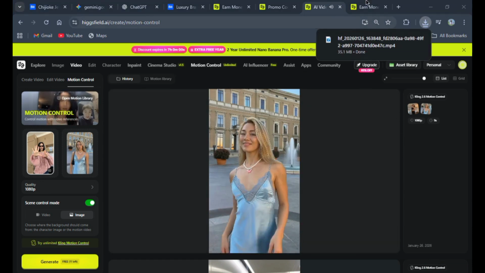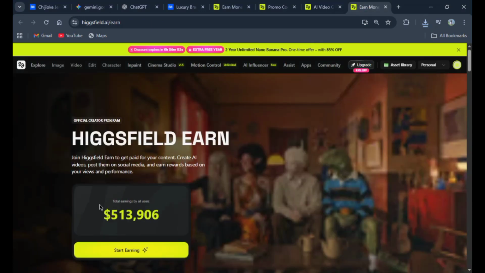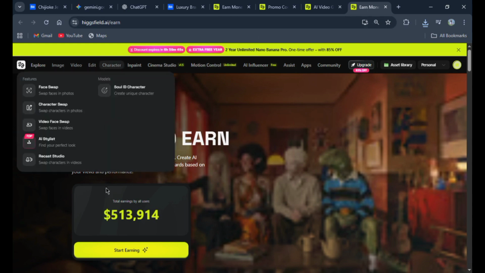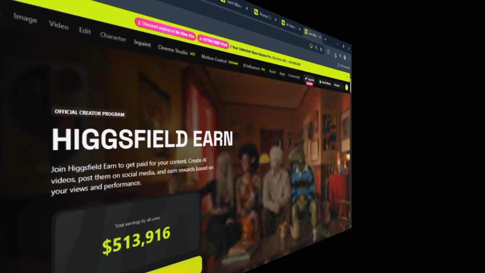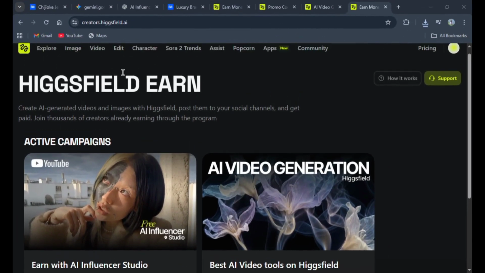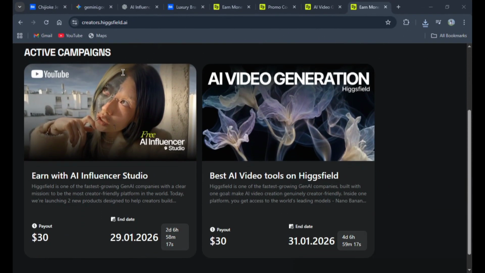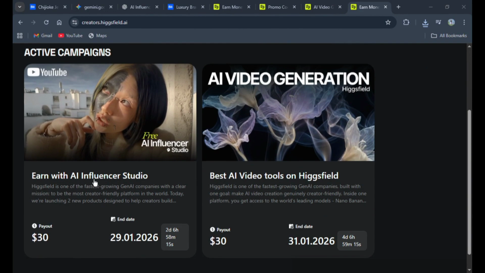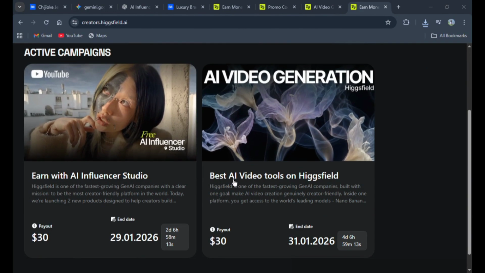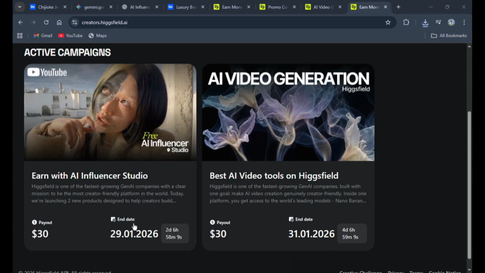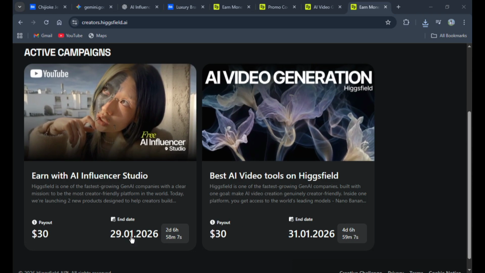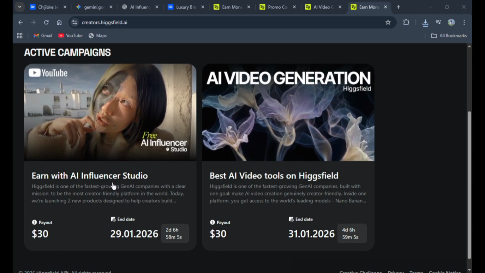So what is Higgsfield Earn? Higgsfield Earn is the first platform I have seen that directly pays creators for AI influencer content. Here's how it works. You come over to Higgsfield Earn and then you click on start earning. If you come here, you will see the available campaigns you can go for. As you can see, this one is Earn with AI Influencer Studio. This one, best AI video tools on Higgsfield, and you see the payments and the end dates. This one is on 29th. This one is on the first. Let's click on this.